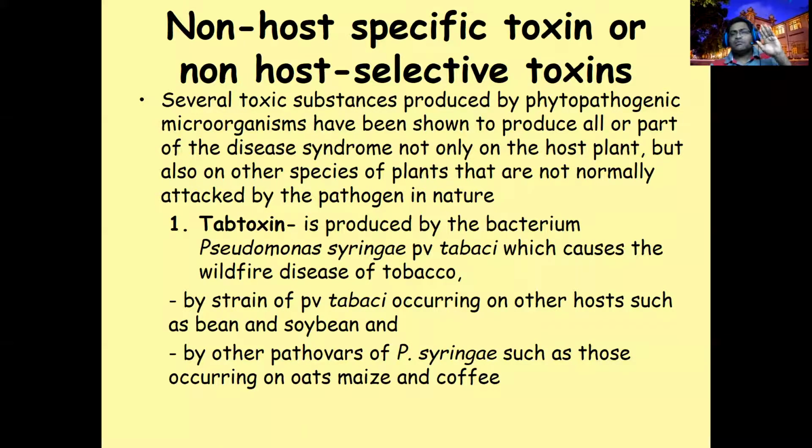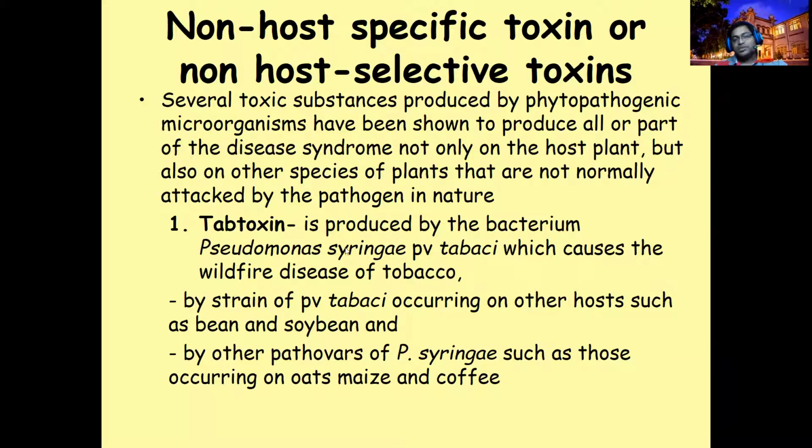Only in tobacco can it cause wildfire if tabtoxin is produced. But these pathogens producing tabtoxin have been identified attacking other plants too. Strains of pathovar tabaci occur in other hosts, bean and soybean, and coffee and oats and maize. The tabtoxin can work there, but it will not cause wildfire disease.